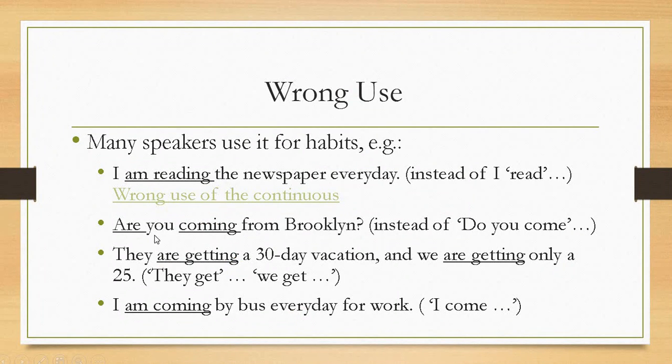So here are some more examples. Are you coming from Brooklyn? Instead of, do you come from Brooklyn? Many say, are you coming from Brooklyn? They are getting a 30-day vacation. They should say, they get a 30-day vacation. I'm coming by bus every day for work. I come by bus every day.